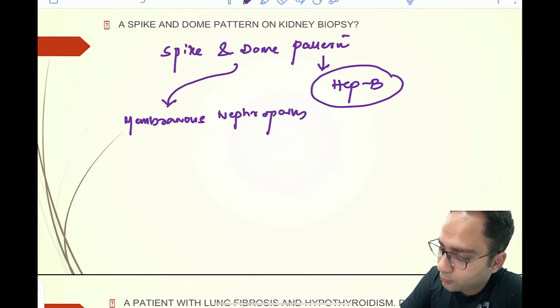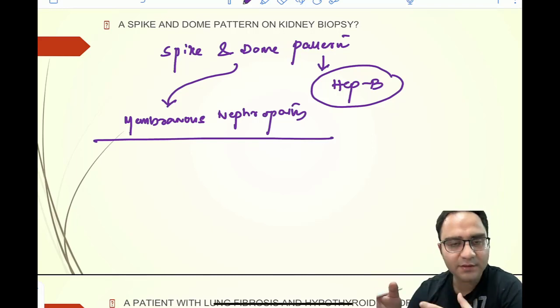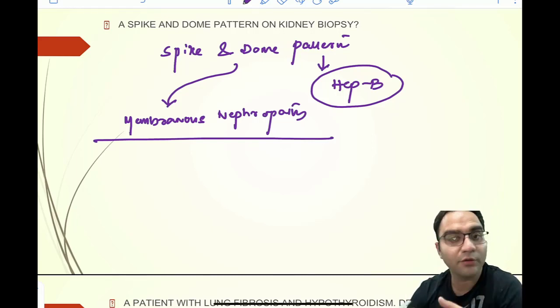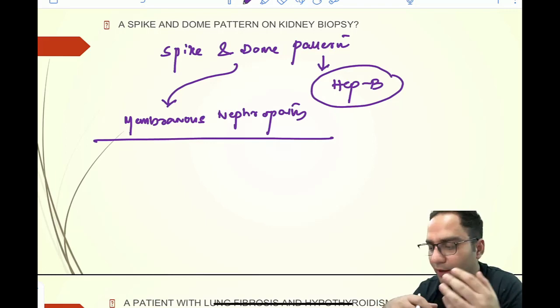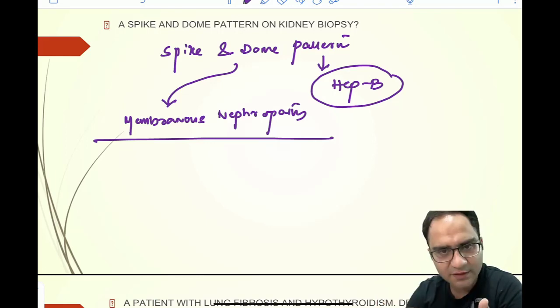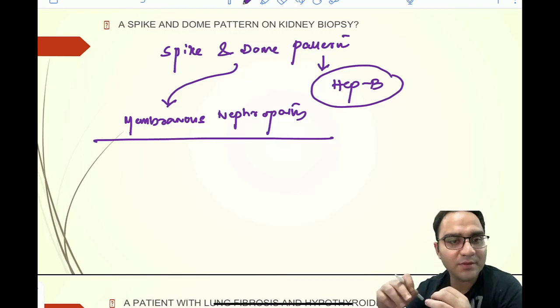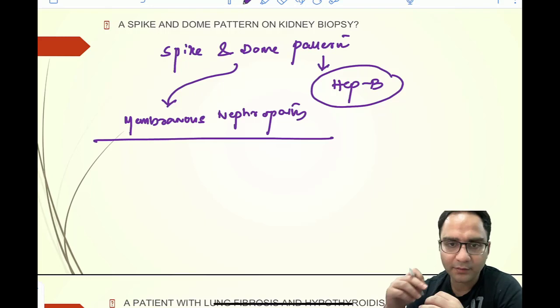We have discussed so many types of glomerulonephritis, the nephritic and the nephrotic syndromes. In the nephrotic syndrome, we discussed FSGS and membranous nephropathy. So membranous nephropathy on kidney biopsy shows the spike and dome pattern, right?